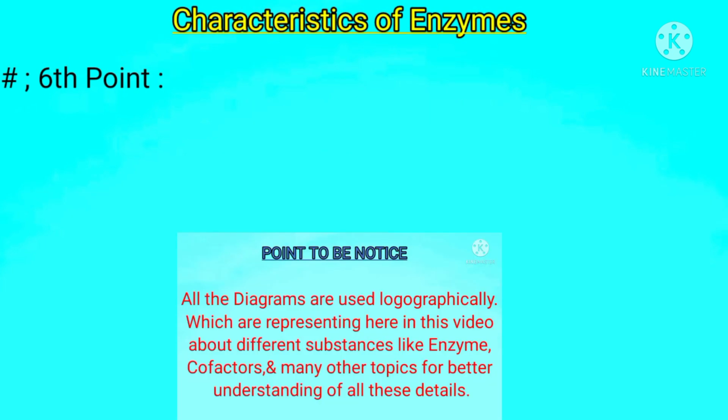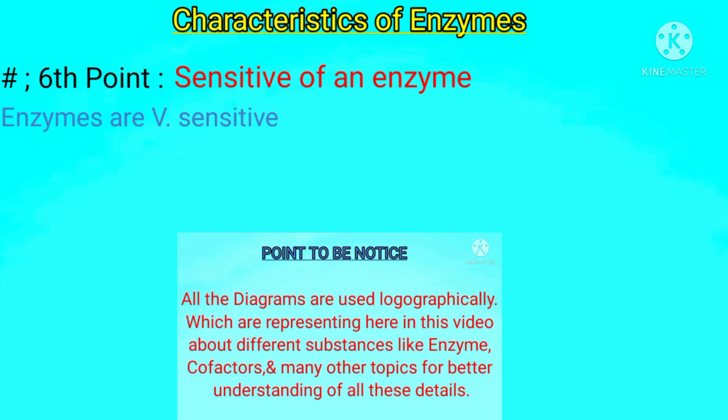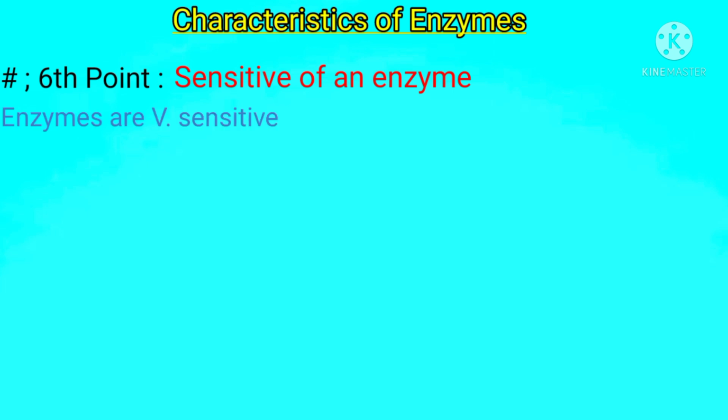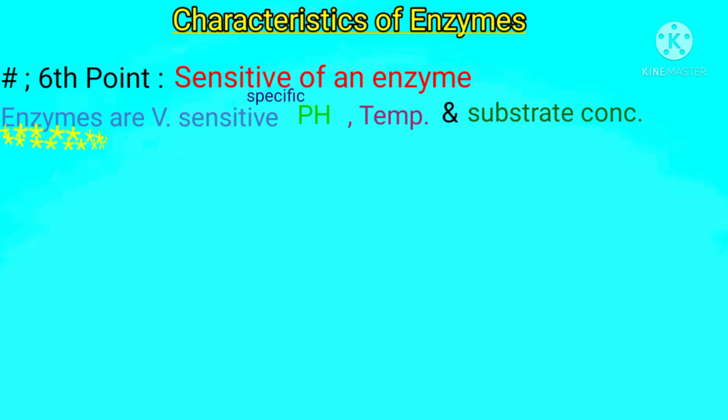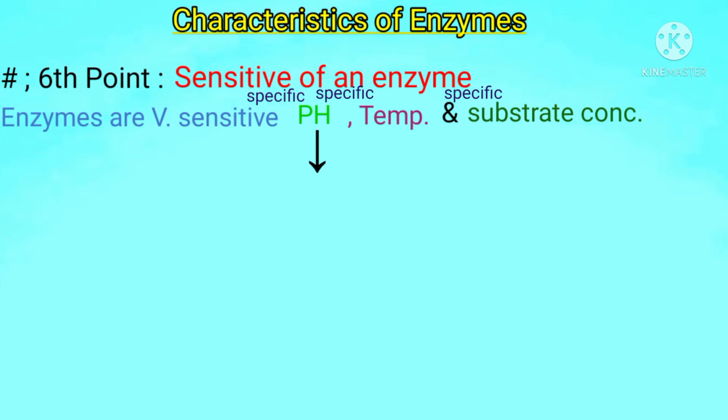At the sixth point, we will study the sensitivity of an enzyme, which means that enzymes are very sensitive to even a small change in pH, temperature, and substrate concentration. Namely, an enzyme requires a specific pH value, specific temperature range, and specific number of substrate molecules upon which that enzyme will act. This specific pH value is known as optimum pH. The required temperature is known as optimum temperature, and so on.